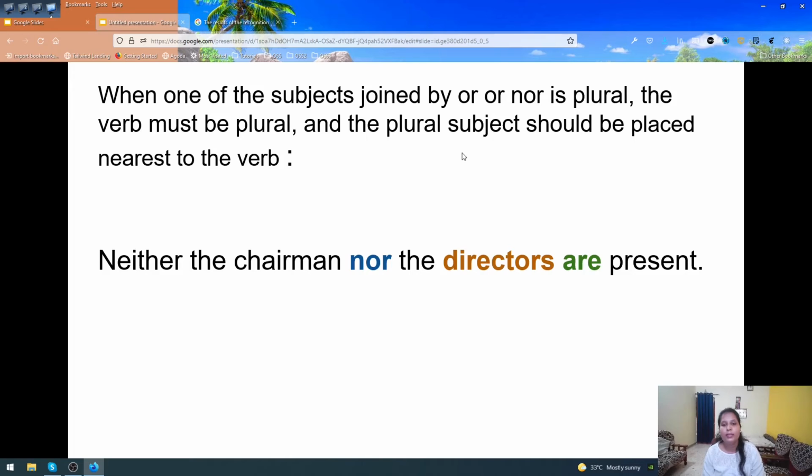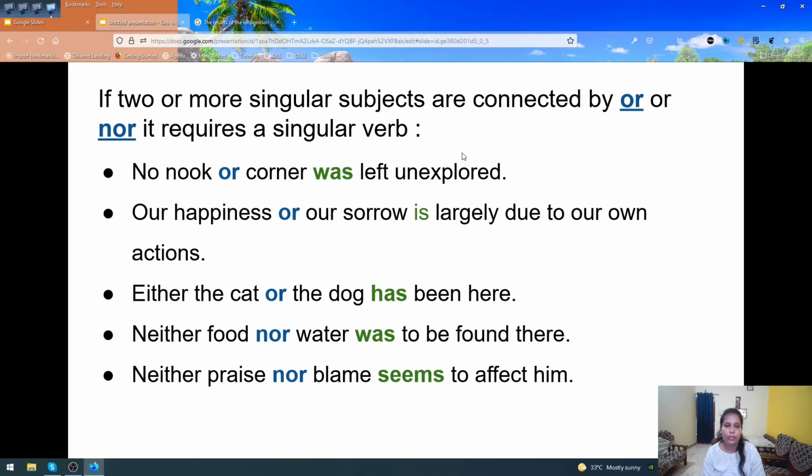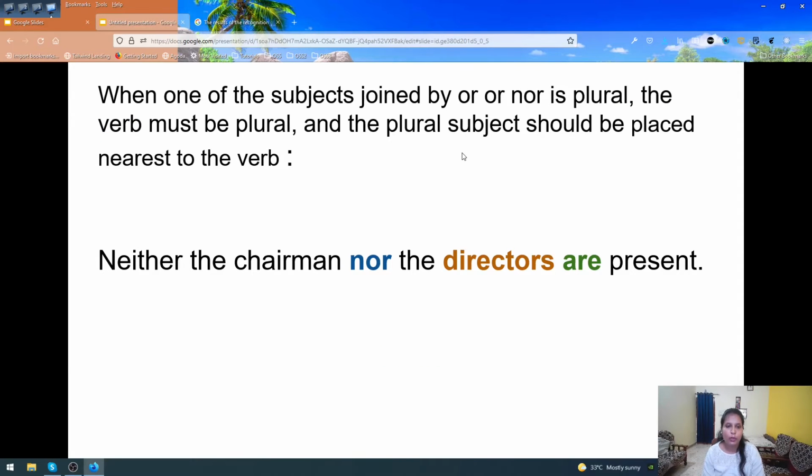So when one of the subjects joined by or nor is plural, the verb must be plural. In our last slide we spoke about two nouns which are singular and connected with or. Here both the nouns are singular. But in this we are talking about two nouns where one of them is plural. So when one of the subjects joined by or nor is plural, the verb must be plural.